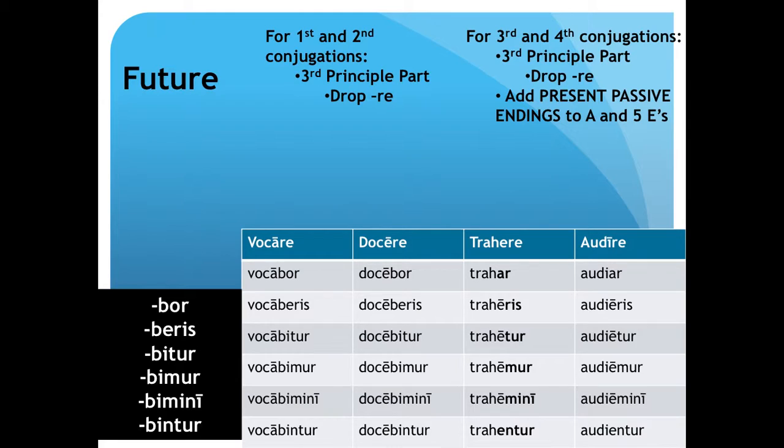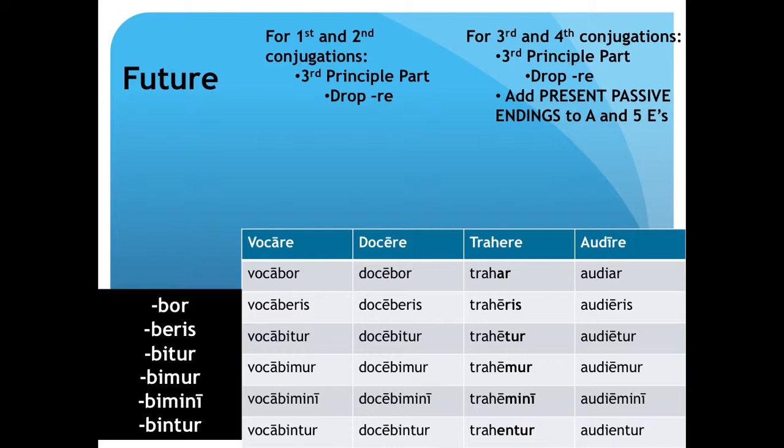Here in the conjugation chart, you can see that vocare and docere of the first and second conjugations use the endings in the black box to the left. However, trahere and audire of the third and fourth conjugations use the third principal part, the RE has been dropped, and it follows the A and E's form with the present passive endings.